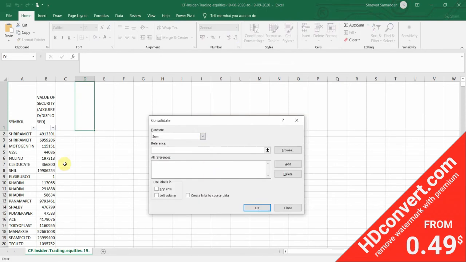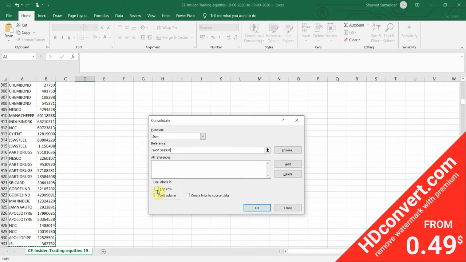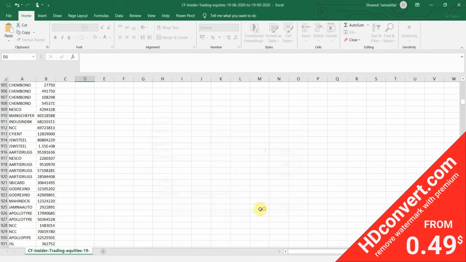Also, we have to do this analysis on a daily basis, but you don't have to worry. You don't have to go through all of these steps every day.